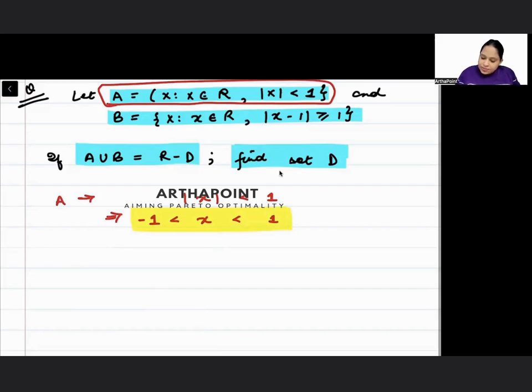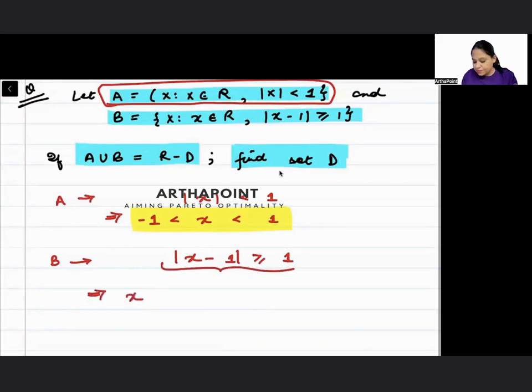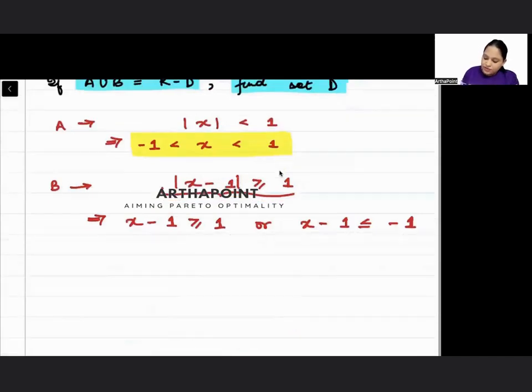Okay? Beta, have a look at the set B. B is given to you as mod x minus 1 greater than equal to 1. So when I open this up, I will get either x minus 1 is greater than equal to 1 or x minus 1 is less than equal to -1. Okay? So beta, when I solve this, I get x greater than equal to 2 or x less than equal to -1 plus 1.